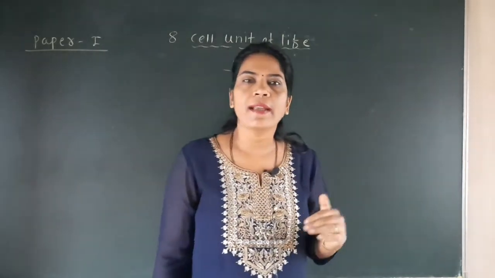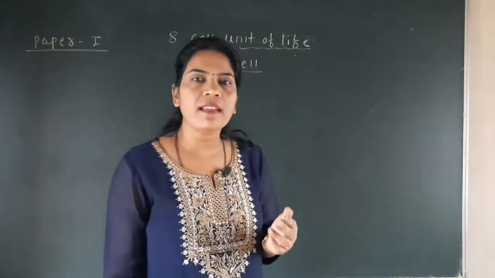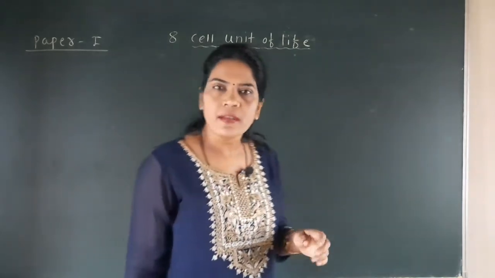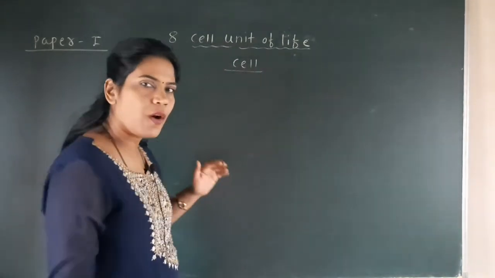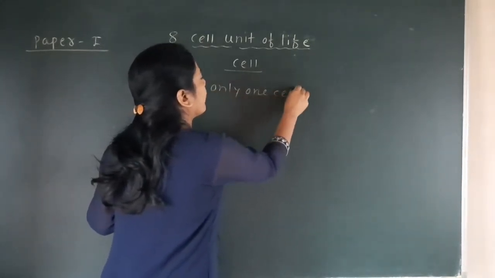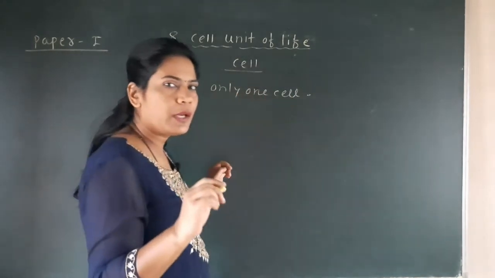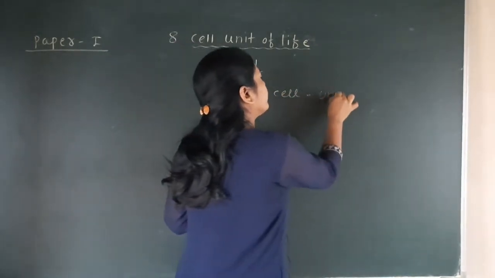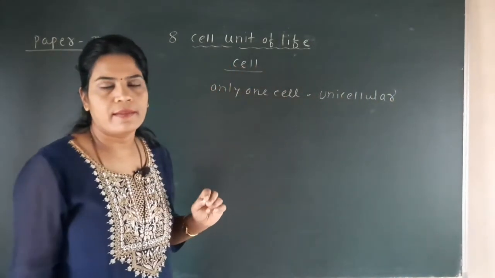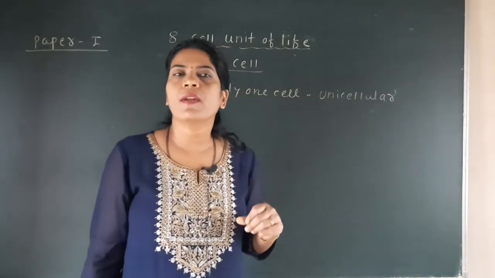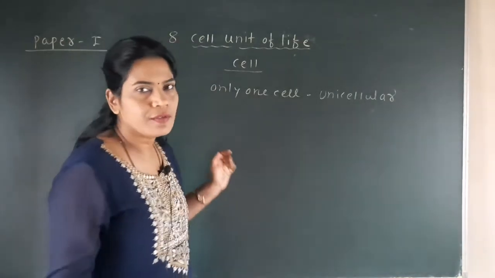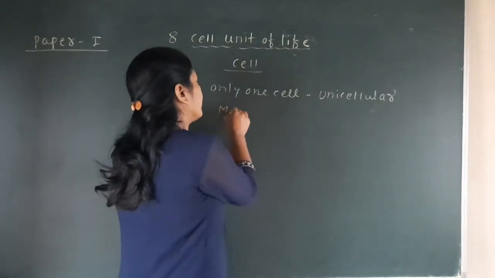Because we know that in our previous chapter, biological classification, we have seen that some living organisms are made up of only one cell, and those organisms we call unicellular organisms, while some organisms are made up of many cells like us, which are called multicellular organisms.